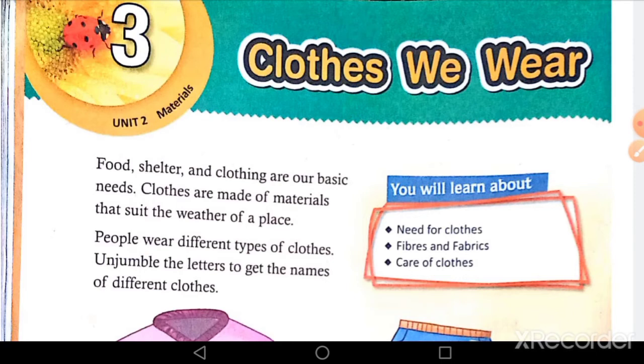Then we need clothes to protect ourselves from the heat of the sun, cold and rain. Next, clothes are made of material that suits the weather of a place. As you know, there are differences in climate around the world because of differing amounts of radiation received from the sun at different parts of the earth at different times of the year. So we need clothes which suit the weather of a place.